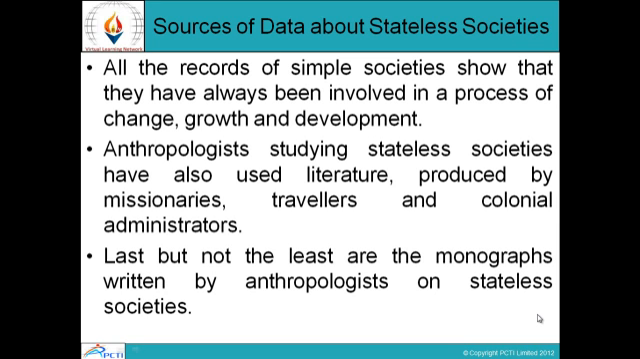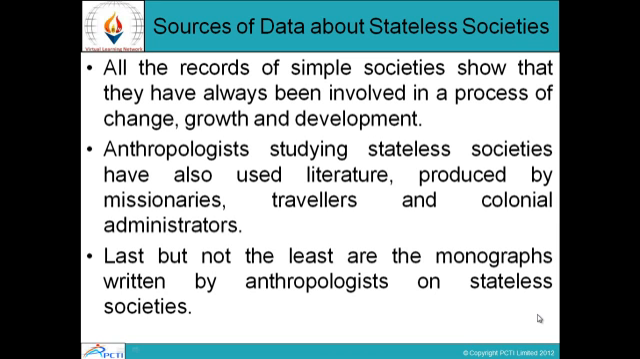All the records of simple societies show that they have always been involved in a process of change, growth and development. So basically, the simple societies show that they were in a process where change occurred, growth occurred as well as development occurred.